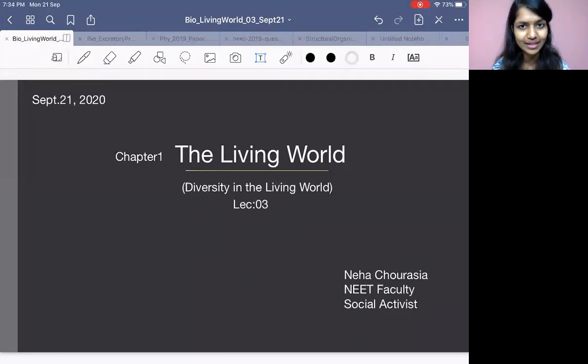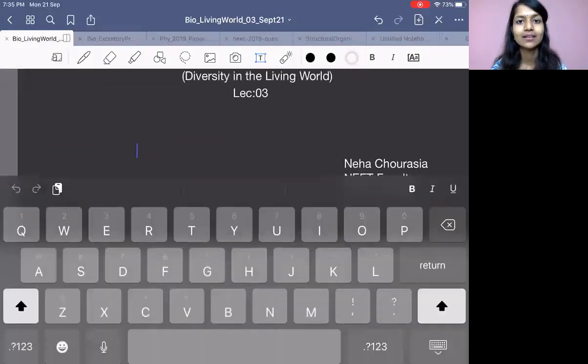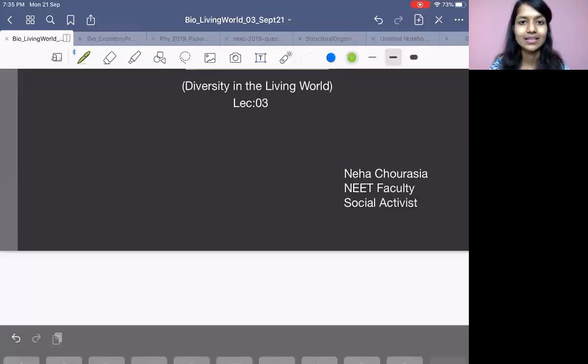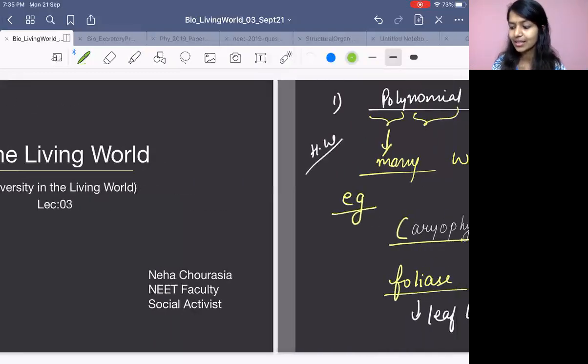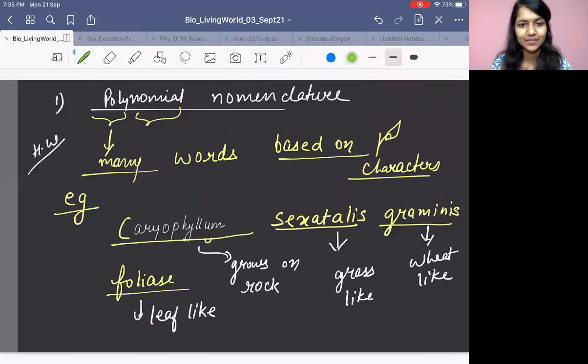Yes: growth, reproduction, metabolism, then cellular organization, and one more, and that is consciousness. Perfect. So, moving forward, we had to start with nomenclature, right?